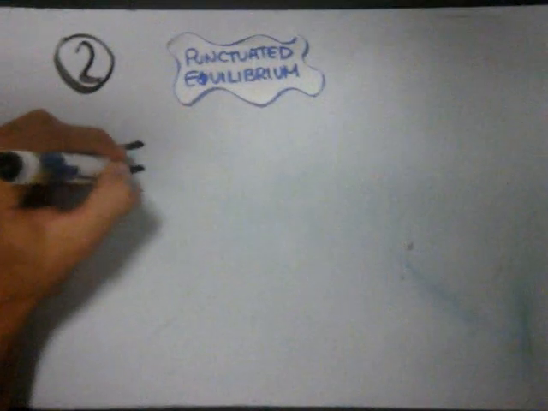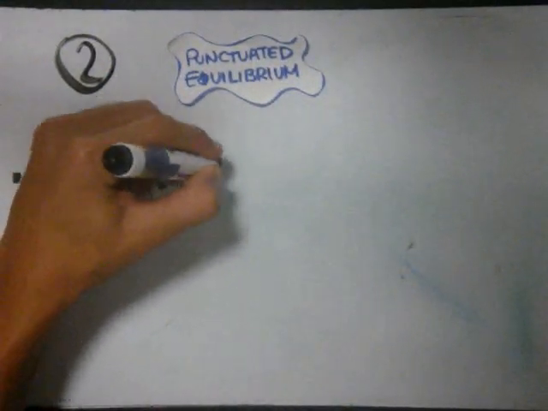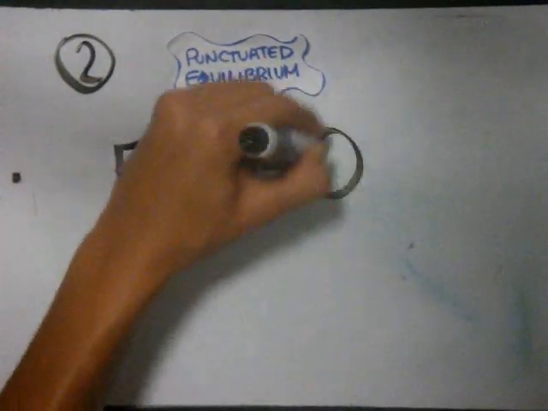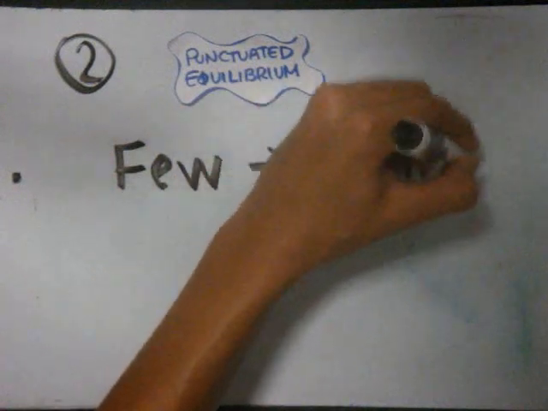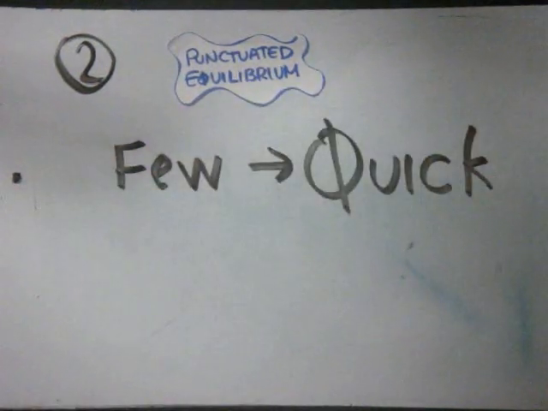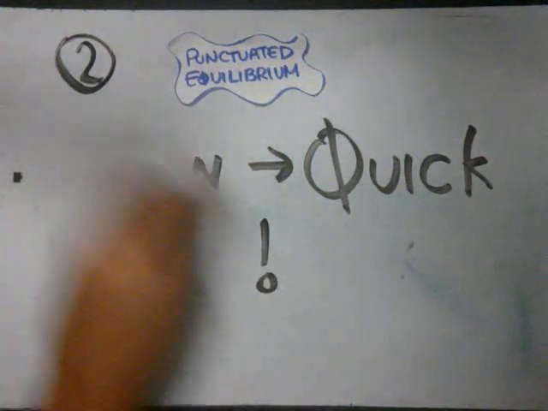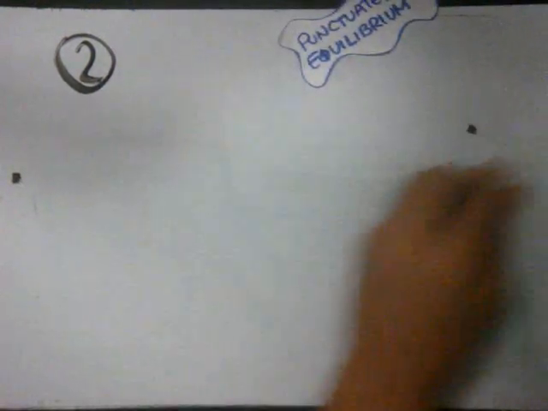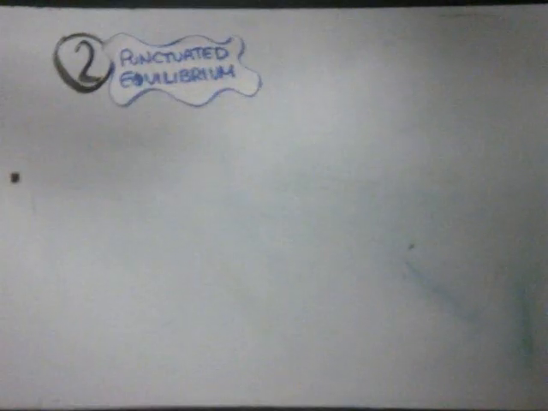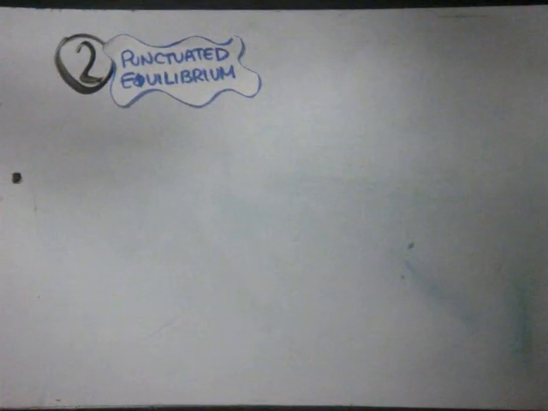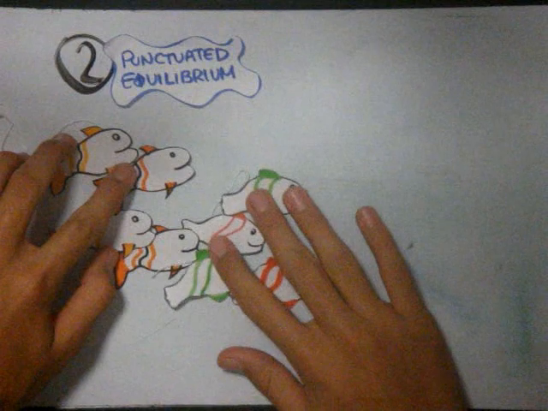Now that we know one of the possible rates or speeds at which evolution occurs, we can move on to the second and more complicated one, punctuated equilibrium. The idea of punctuated equilibrium, in a few words, says that evolution occurs in extensive, stable periods of time in which a species suffers few or no changes at all, followed by a short period of extremely quick, rapid, and abrupt changes. An example of punctuated equilibrium can be the following.